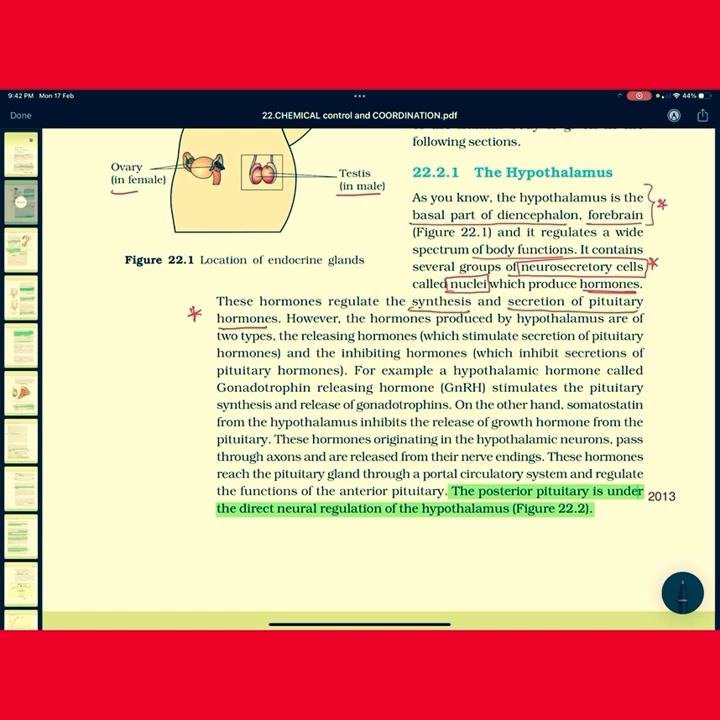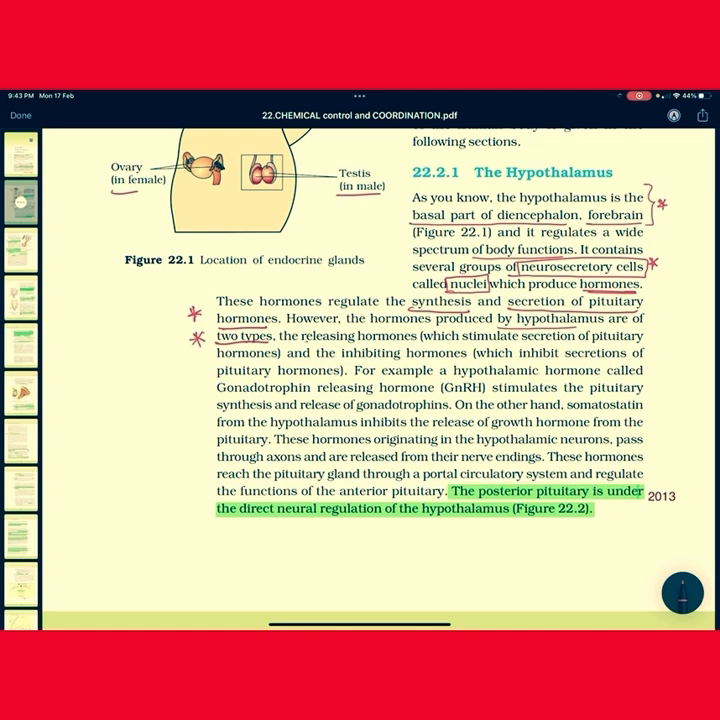Now what's the meaning of this? The hypothalamus has command over the pituitary gland. Pituitary gland functions are regulated by the hypothalamus. So that's why these hormones regulate the synthesis and secretion of the pituitary gland. However, these hormones produced by the hypothalamus are of two types, important. Two types of hormones: one is releasing hormones, another is inhibitory hormones.